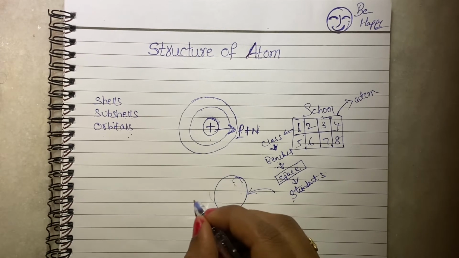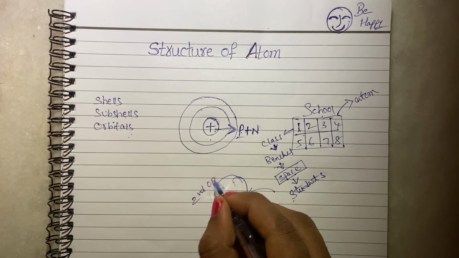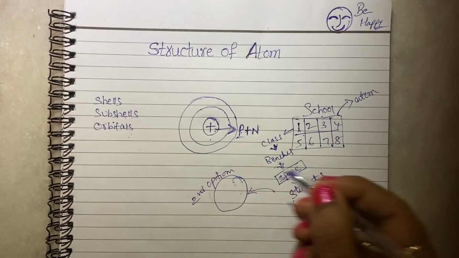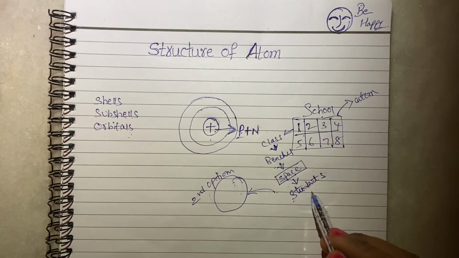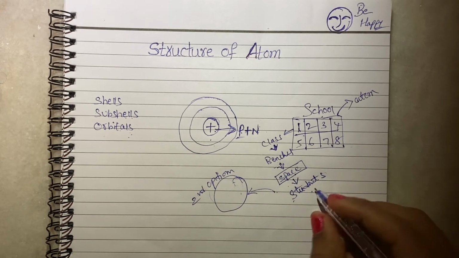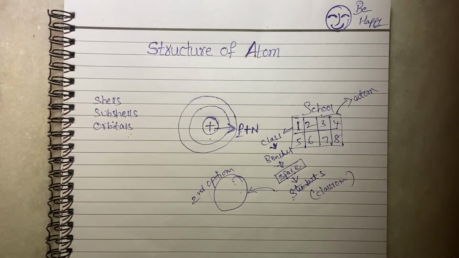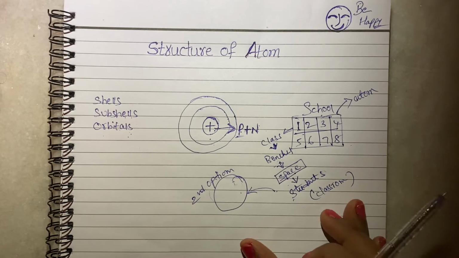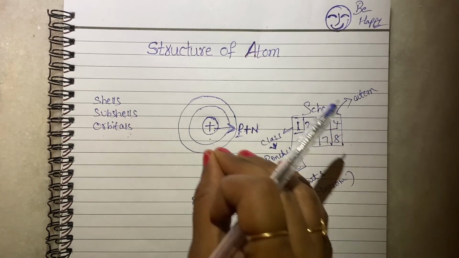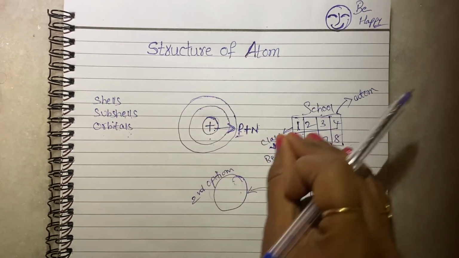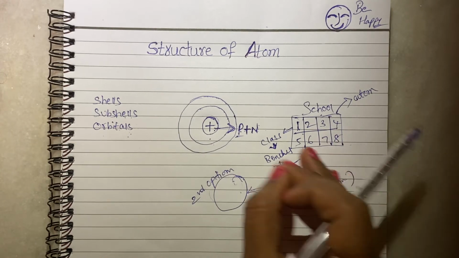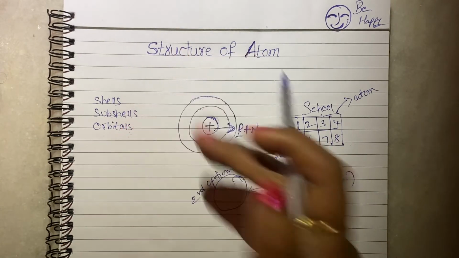That is the second option. But most of the time the students are sitting in the classroom, right?